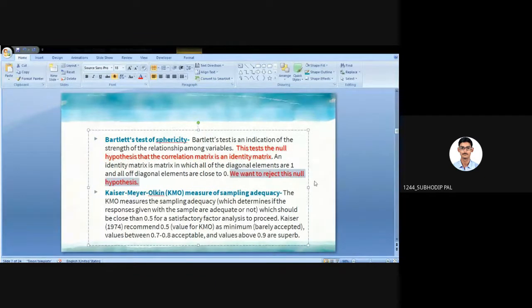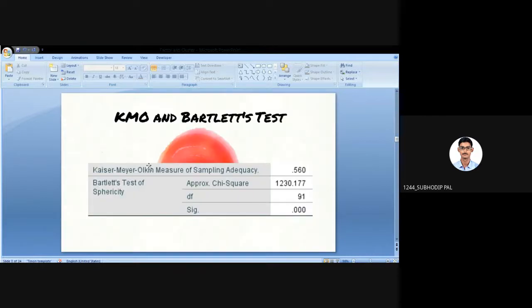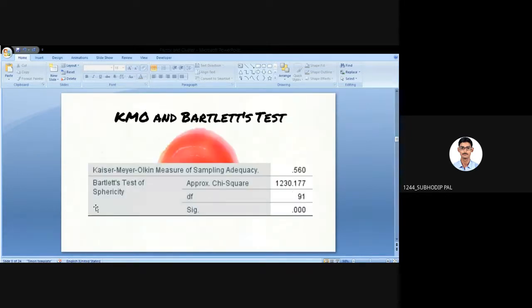So the factor analysis I have run here is actually good for the model, right? Is everyone clear till now? Any doubt till now? No doubt.